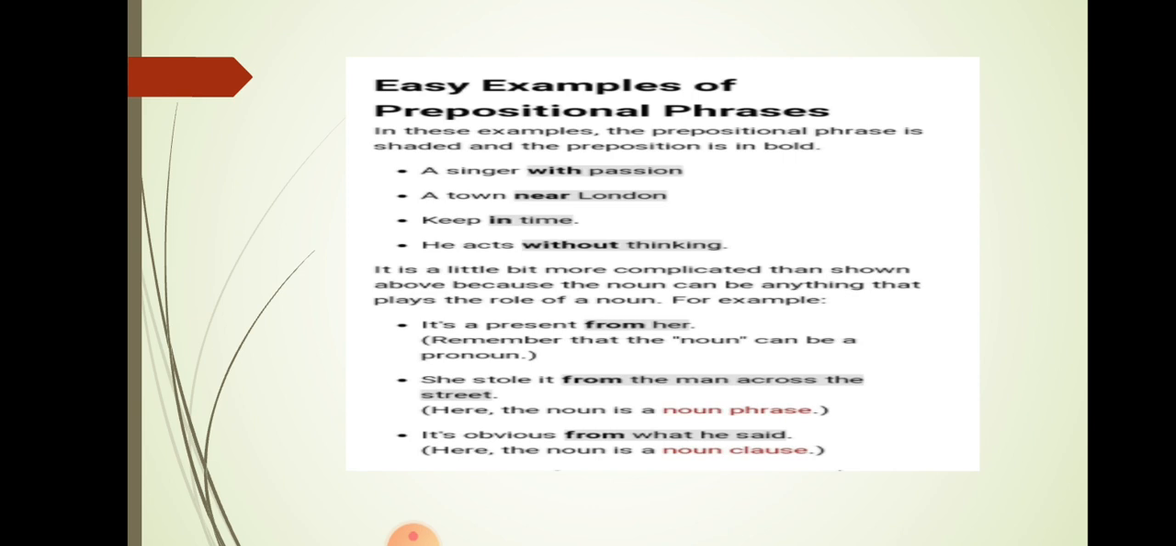Here we have some easy examples of prepositional phrases. A singer with passion, a town near London, keep in time, he acts without thinking. It is a present from her. Remember that the noun can be a pronoun. She stole it from the man across the street. From the man across the street. These are prepositional phrases. It is obvious from what he said. From what he said is an adverb clause as well. Here the noun is a noun clause.